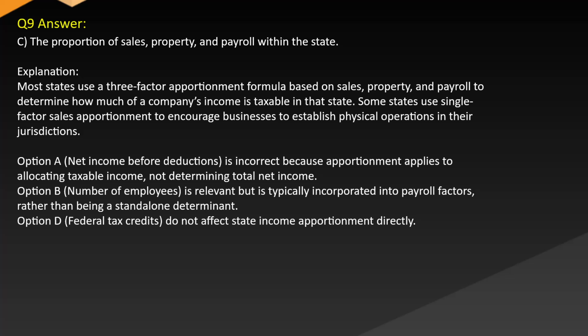Option A, net income before deductions, is incorrect because apportionment applies to allocating taxable income, not determining total net income. Option B, number of employees, is relevant but is typically incorporated into payroll factors rather than being a standalone determinant. Option D, federal tax credits, do not affect state income apportionment directly.